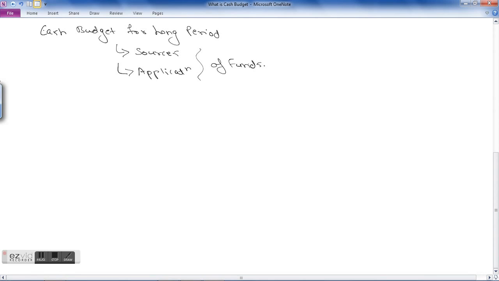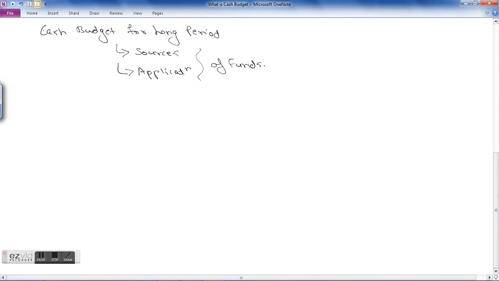A long range cash budget is prepared for a particular year. So it is not a monthly budget, and it doesn't have detailed information. It will have summarized information of the various sources and applications, and a summary of the inflows and outflows for that particular year.